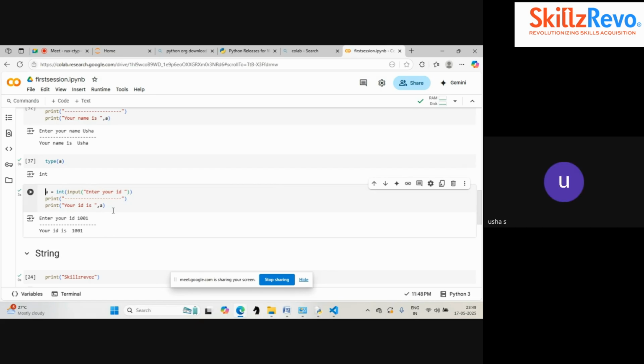Before that, it simply takes any input as a string data type, even if you give a number. It will not consider that particular data type. To do that, we put int in front, and it is created as an integer. If you want it to be a float, you can give float. If you want any other type, you can mention that in front of the input. Is it clear? Is anybody facing an error here?